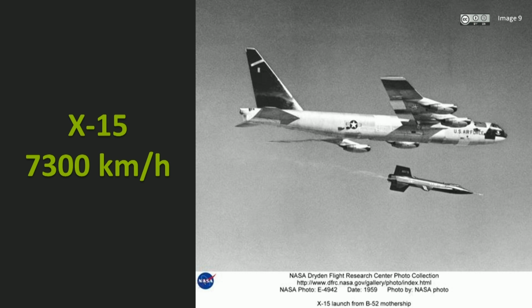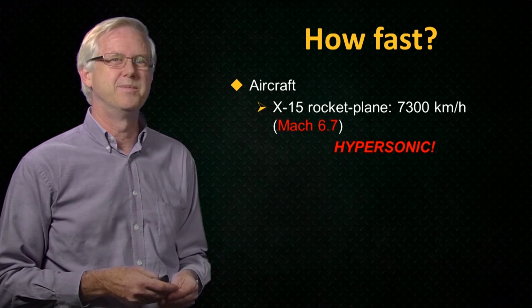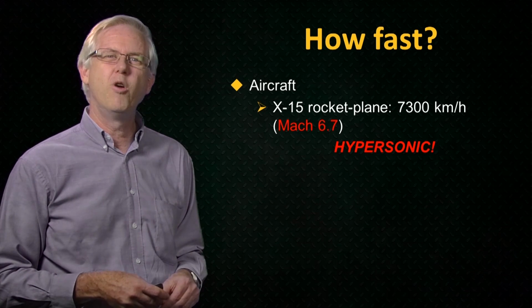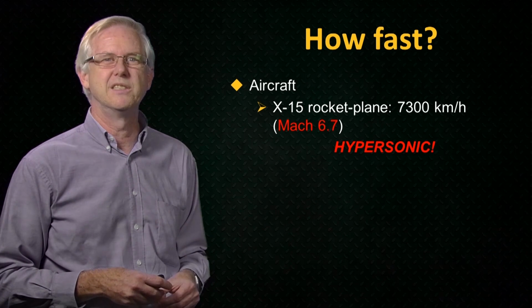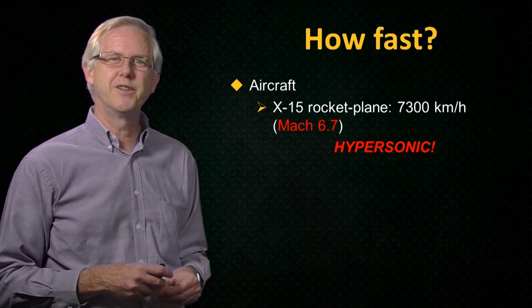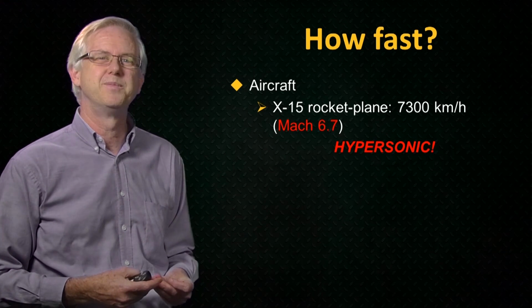After release, its rocket engine was fired for a maximum of just over a couple of minutes. On one flight, the X-15 reached a maximum speed of 7,300 kilometres per hour. That was around Mach 6.7, so hypersonic at last. The X-15 was flown almost 200 times in the 1960s. In 2014, the X-15 still holds the official world record for the fastest speed ever reached by a manned aircraft.